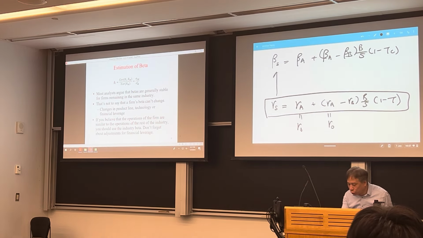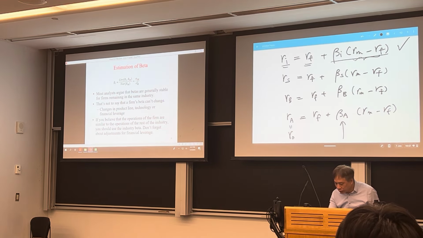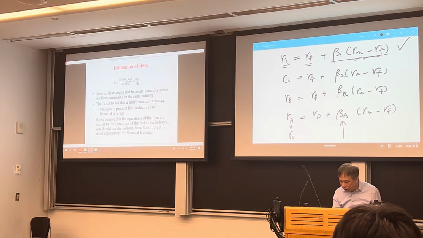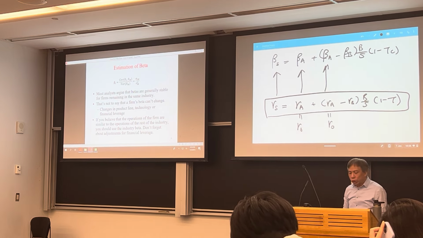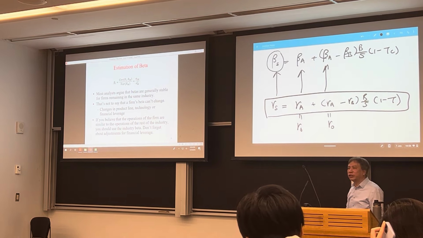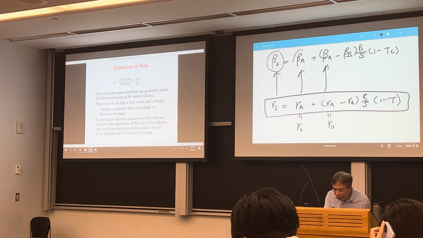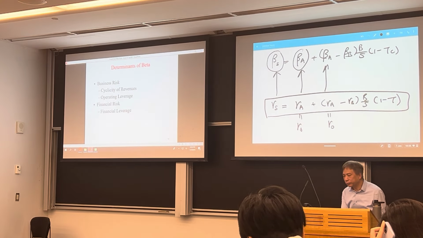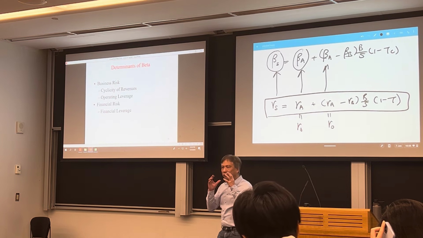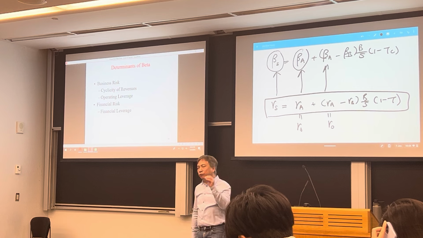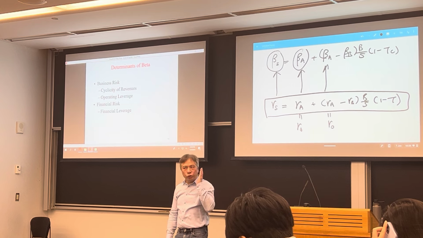Now, we know that this is also a one-to-one relation, remember? If you do not believe me, try it. Substitute beta of S, beta B, beta A in the equation, and you will get exactly the same thing. All right? So this means what? The equity shareholder's market risk has 2 components. The first component is related to the business risk, which depends on the beta of the asset. That is the business risk. If you invest in this industry, there's nothing you can do. As a shareholder, you have to face that risk.